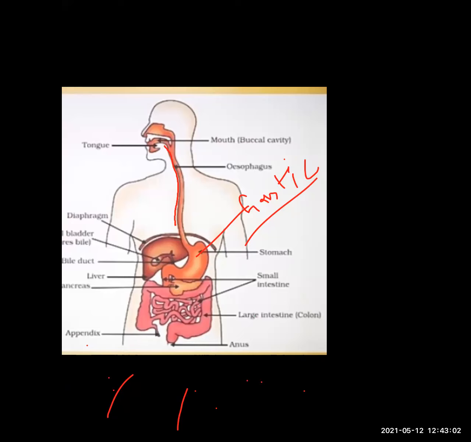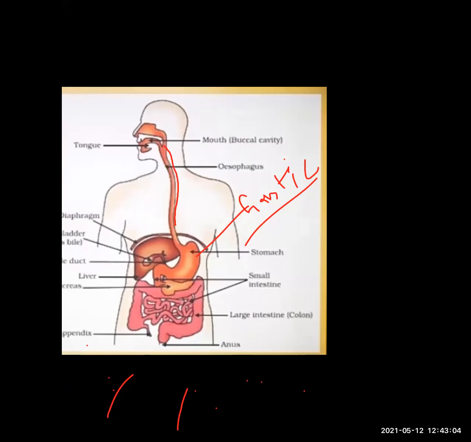Here is the liver. Liver. It is the largest gland of our body. Liver secretes bile juice, which is stored in a balloon-like structure that is known as the gallbladder.